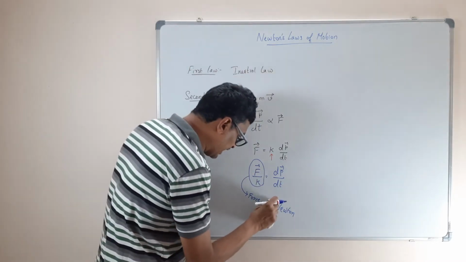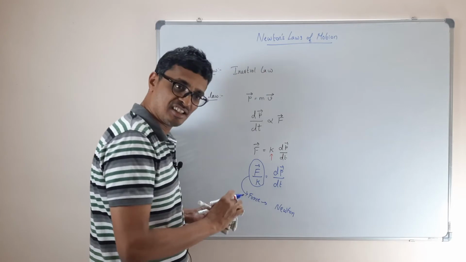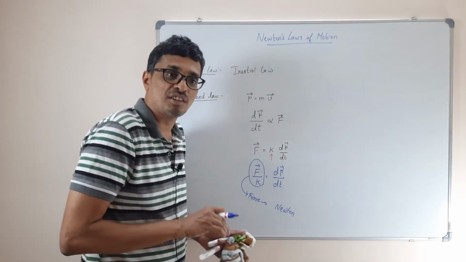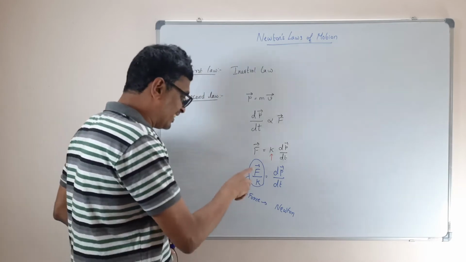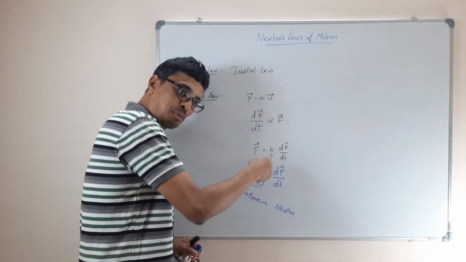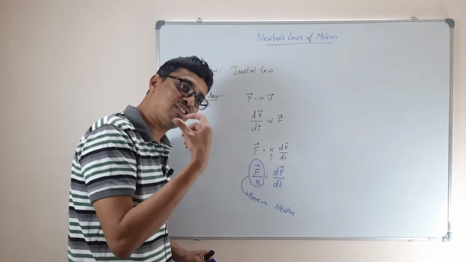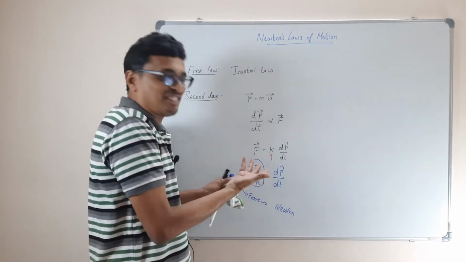Okay, so what happened? I can include this constant. I don't have to really bother about the constant. I can define a unit such that it takes this proportionality constant taken together, and I'll call it force. Anyway, it's a constant, right?